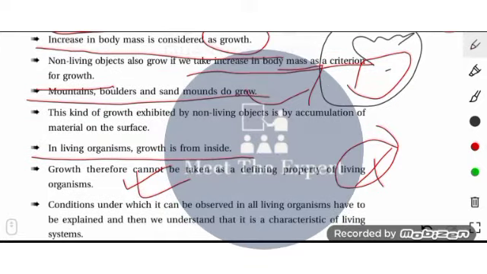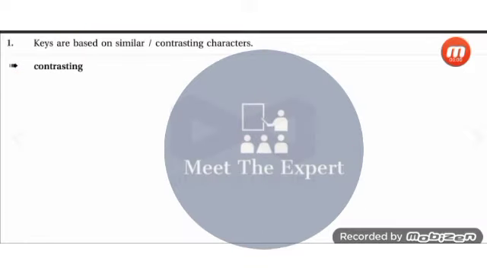Kindly go through it. A few questions will be objective as well as descriptive. So now the question is, keys are based on similar or contrasting characters. So you get the answer over here.